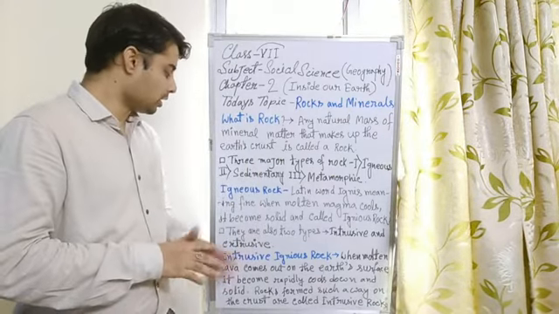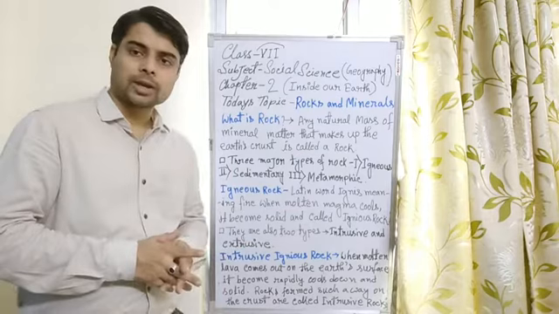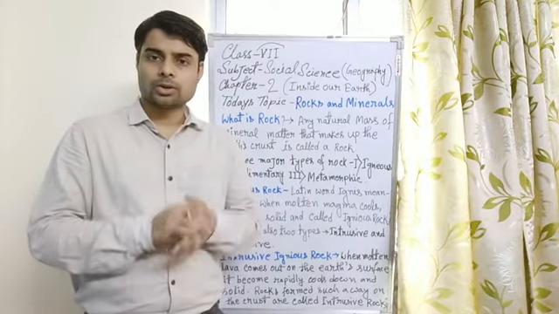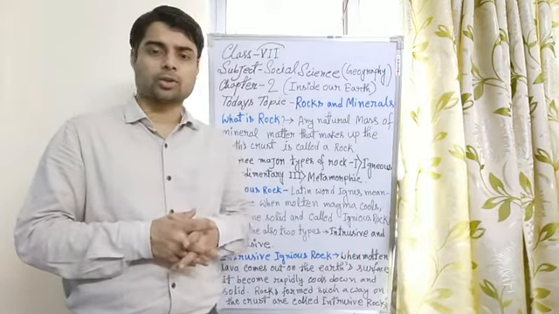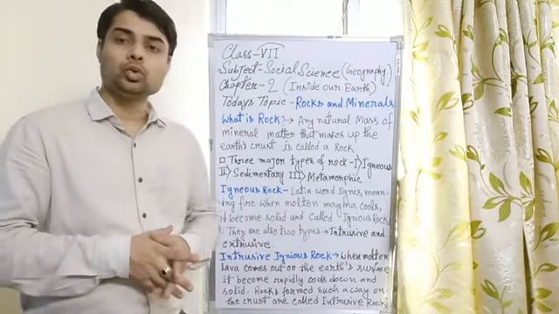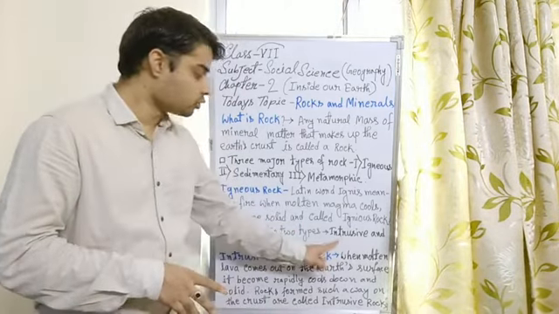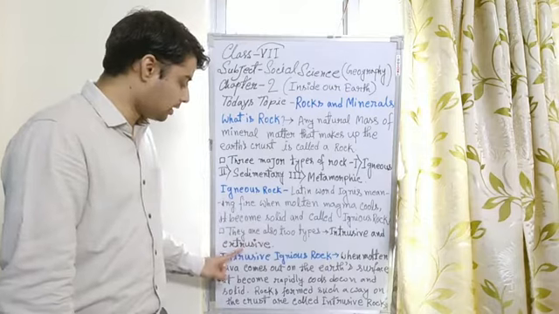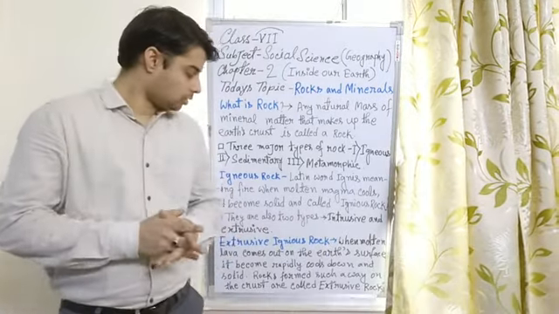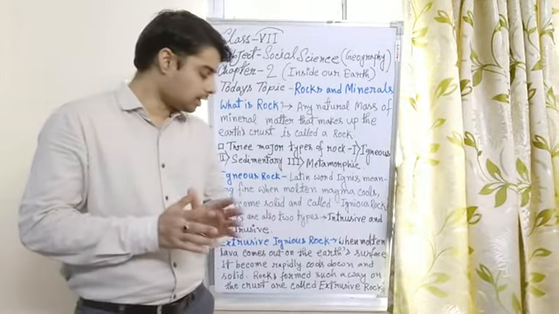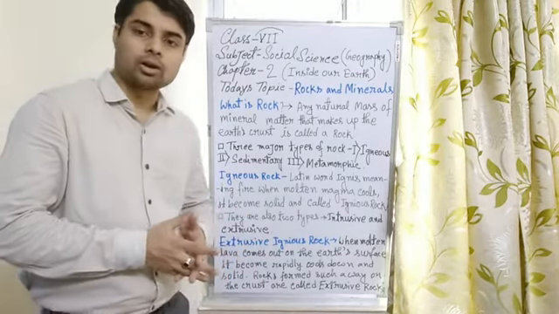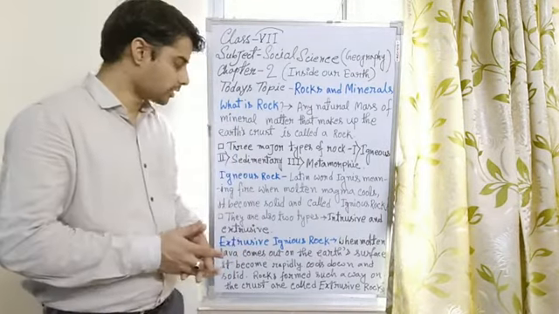Igneous rock is also divided into two types as per their origin: first, intrusive igneous rock, and second, extrusive igneous rock. So how is extrusive igneous rock formed?